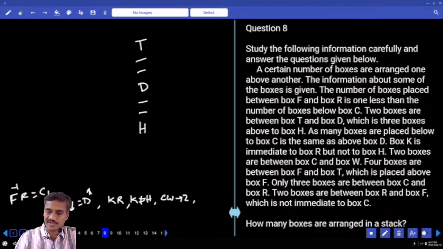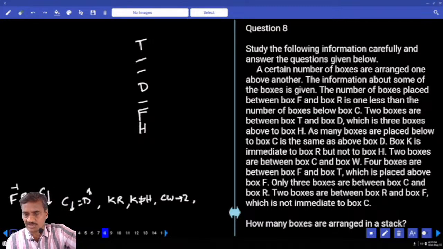Now in between F and T, T is placed above F, 1, 2, 3, 4. F must be here. And H and F must be together. If F and H are together, then F and R, C and D. And K and R are adjacent, K and H are not adjacent.